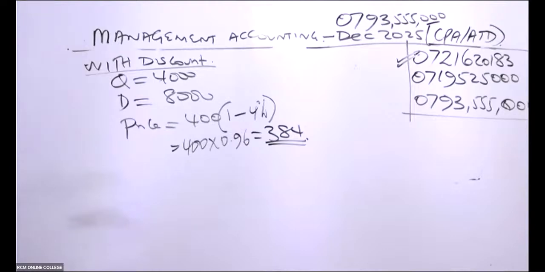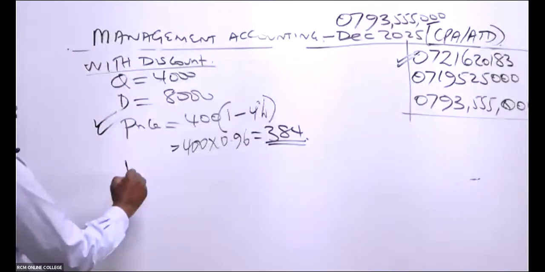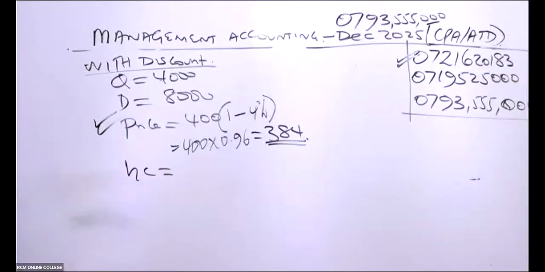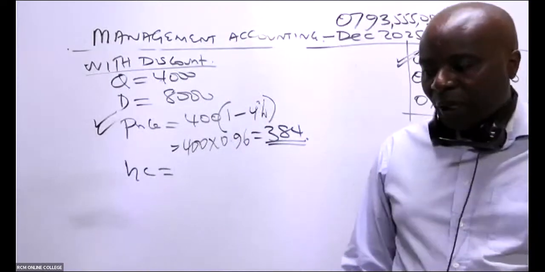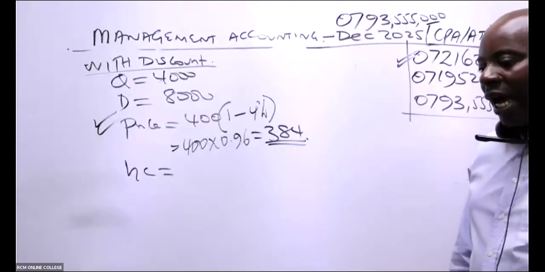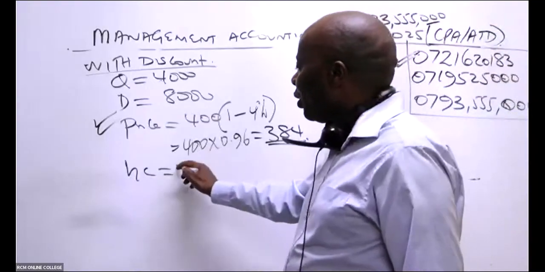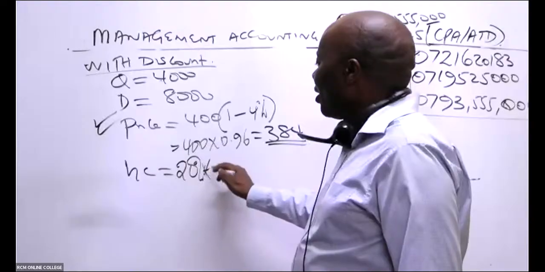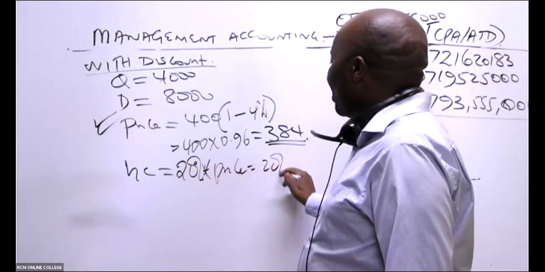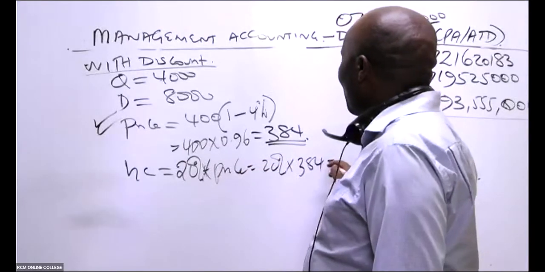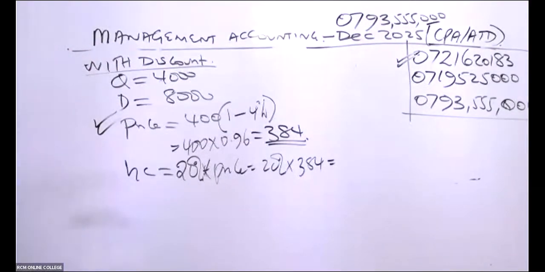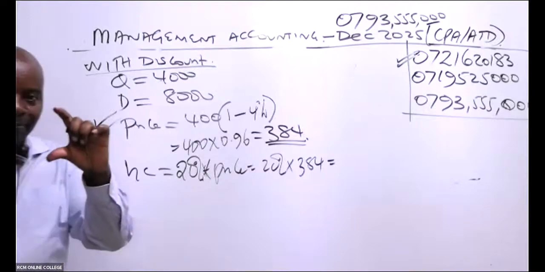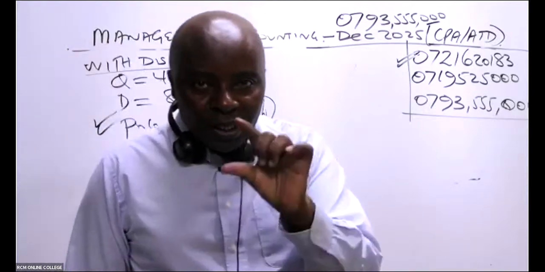Now, ladies and gentlemen, if you're a bright student, you know that whenever the price changes, you must always calculate the holding cost afresh. So holding cost is 20% of price. So it will be 20% of our price, which is 384. 20% of 384, because holding cost is pegged on the price.